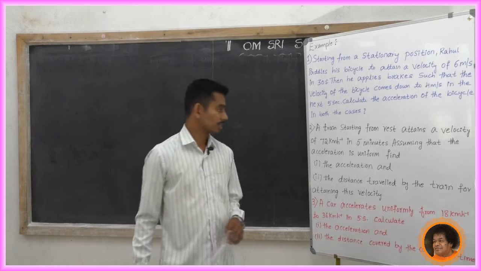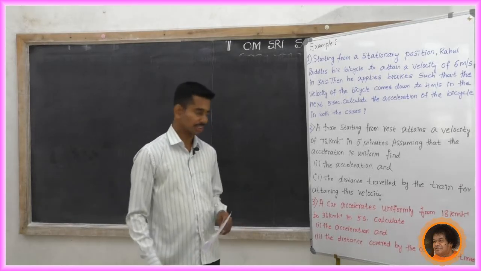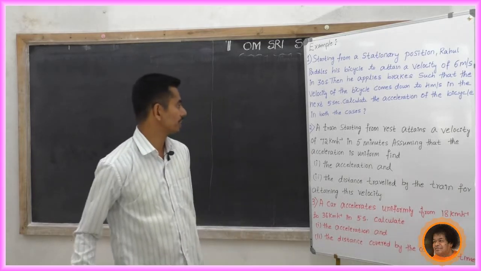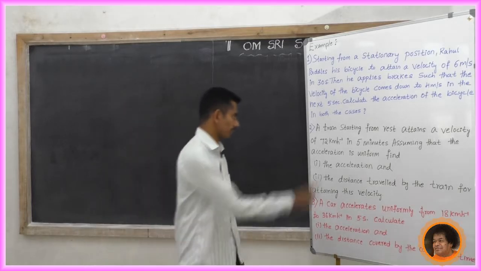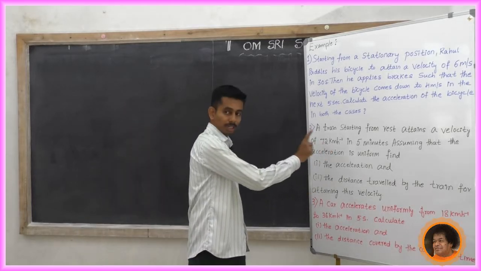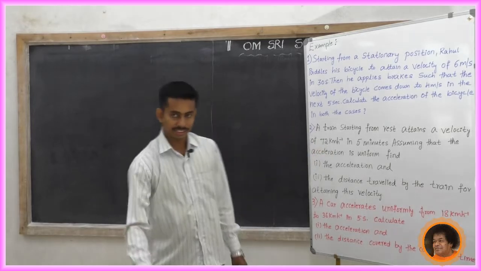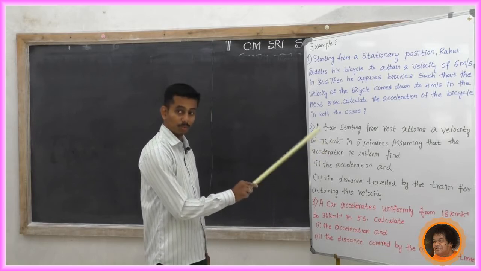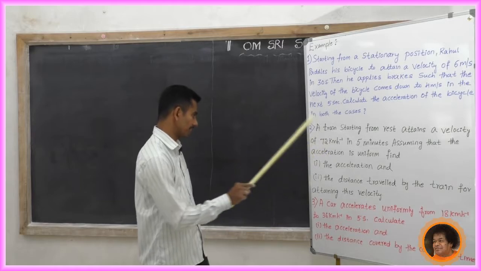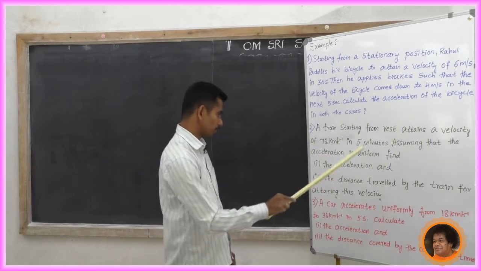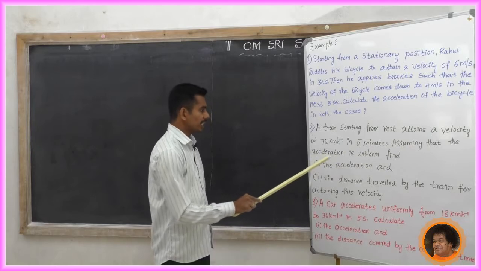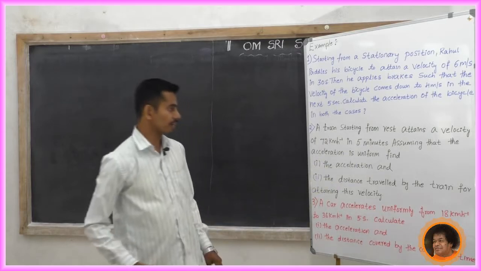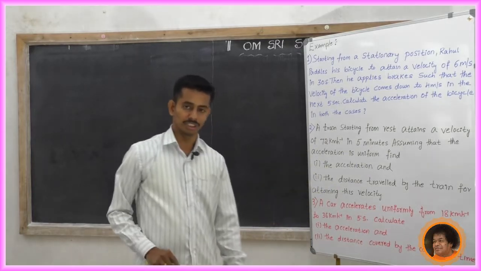Let us solve some problems related to equations of motion. One example: a train starting from rest attains a velocity of 72 km per hour. Be careful, it is given in kilometer per hour. What is the SI unit? SI unit is meter per second, so convert kilometer per hour to meter per second, in 5 minutes. Assuming that the acceleration is uniform, find the acceleration and the distance traveled by the train for attaining this velocity.